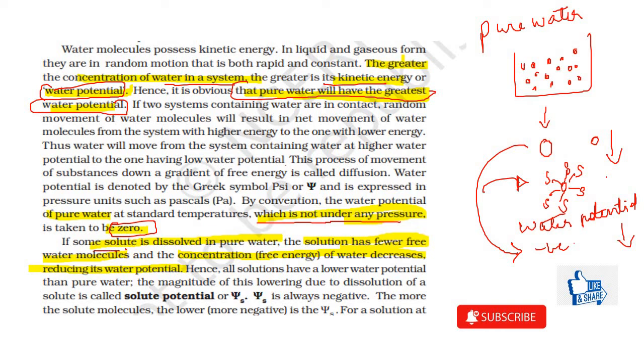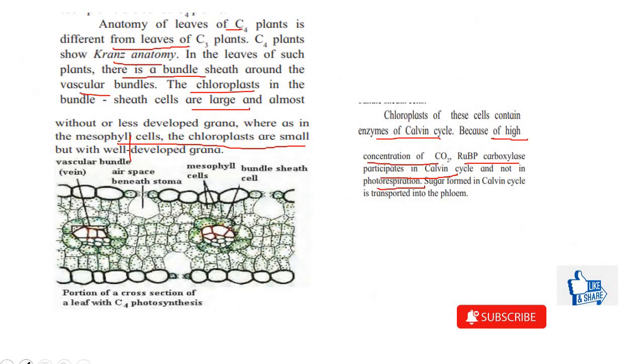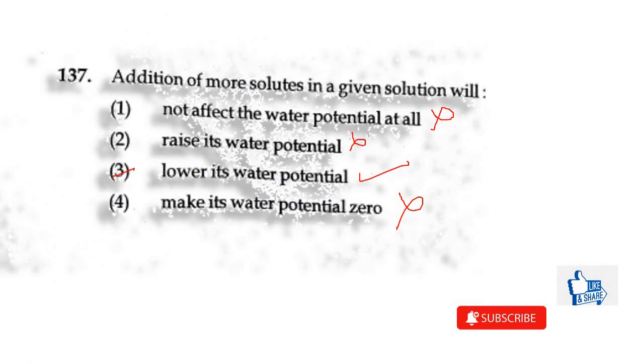And if more solute is dissolved in this pure water, the solution has fewer free water molecules, and the free energy of water molecules decreases, thus reducing its water potential. The water potential is decreasing, therefore the correct answer would be the third one.